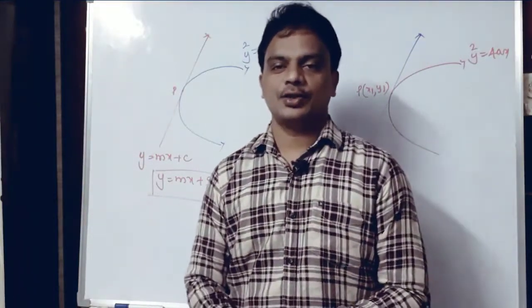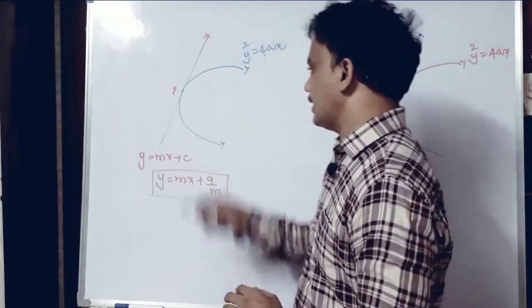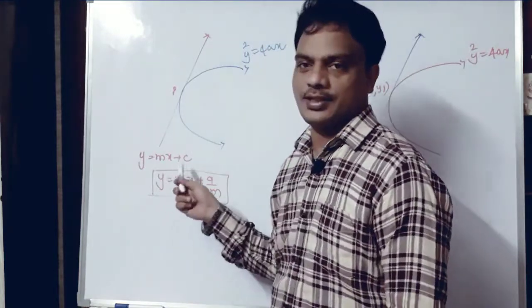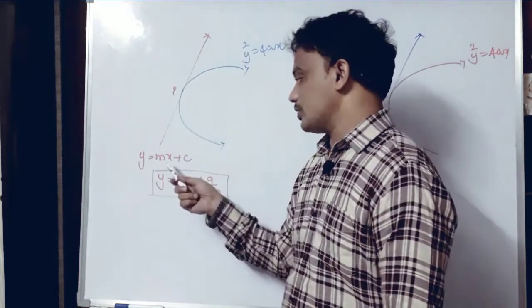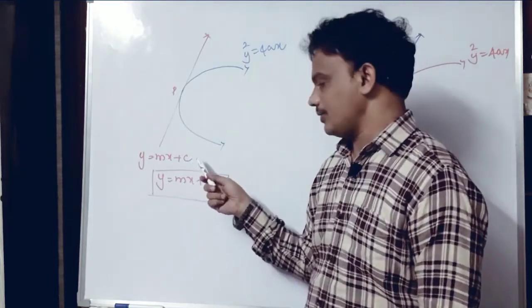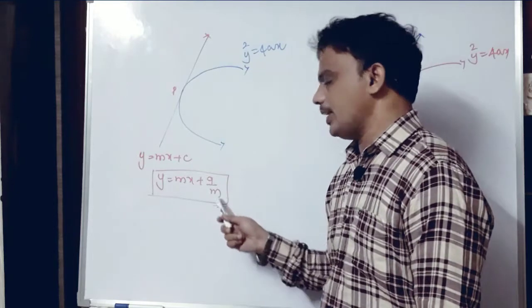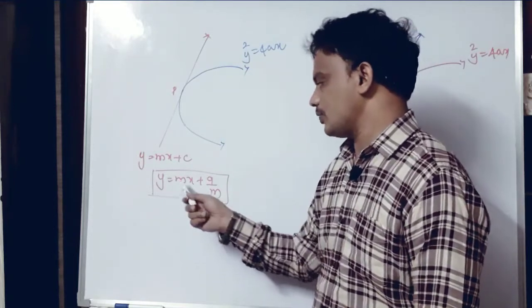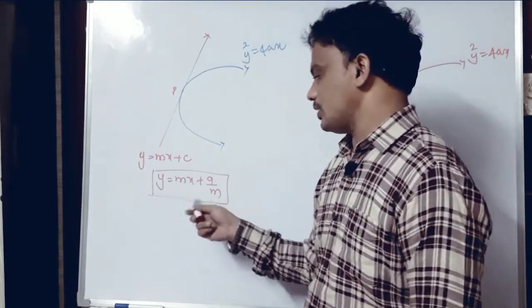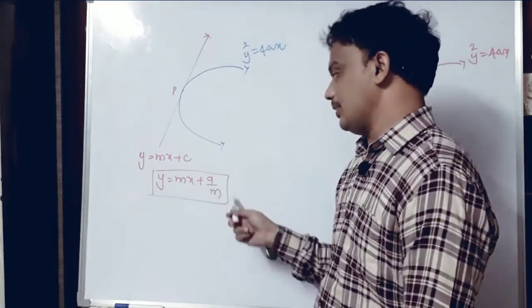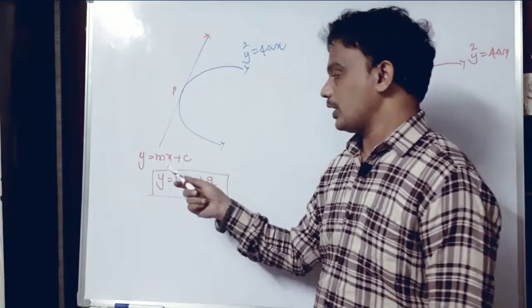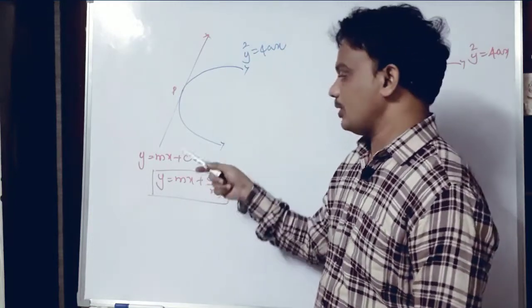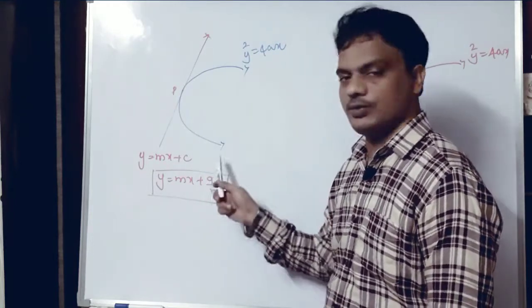Okay students, so that is about the condition for when a line y equals mx plus c becomes a tangent. What is the condition? c equals a by m. Then the equation of the tangent is y equals mx plus a by m. So when a line y equals mx plus c is given, it becomes a tangent when c equals a by m.